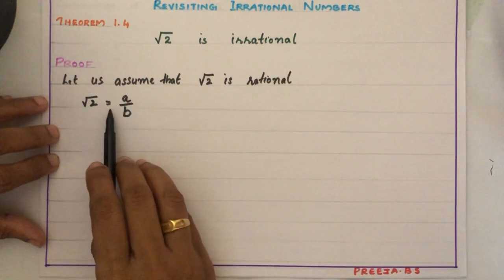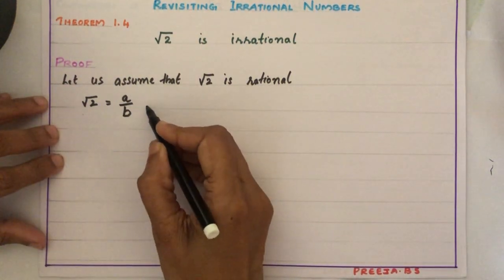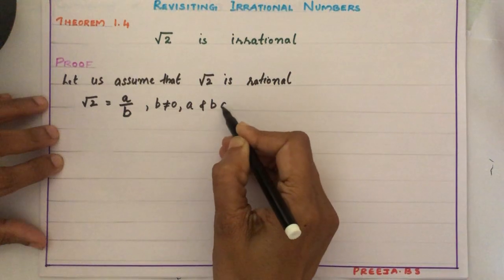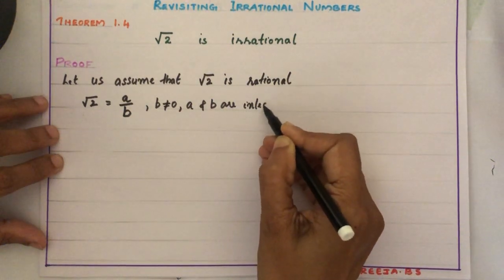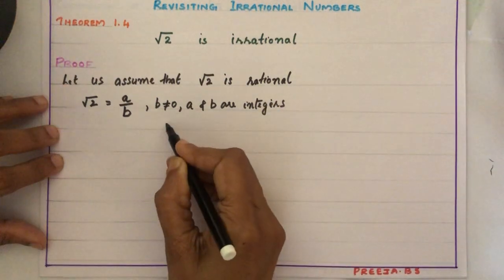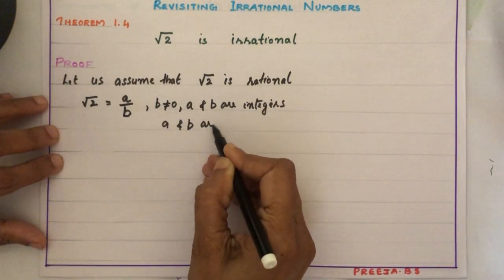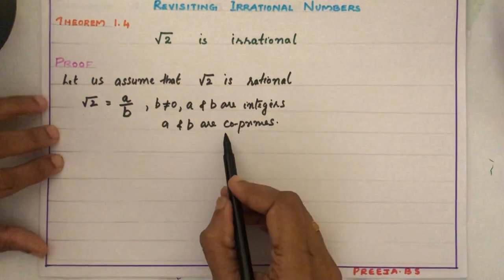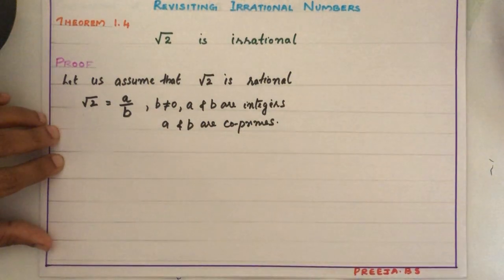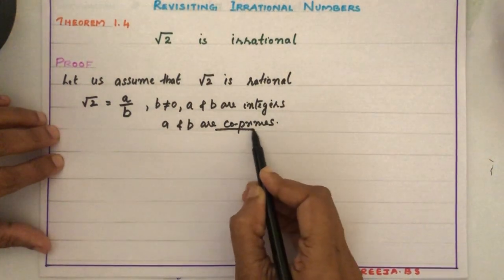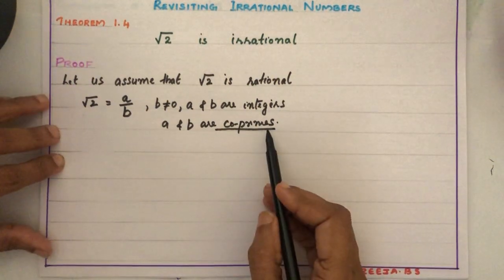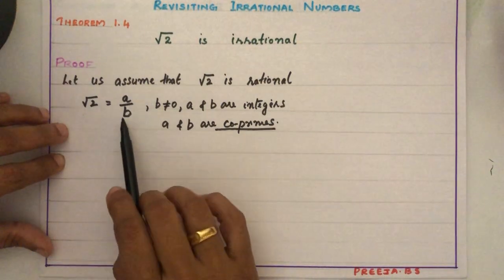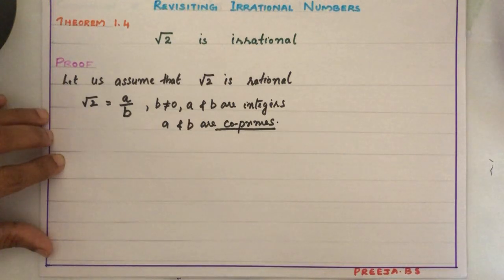So root 2 can be written in the form A by B, where B not equal to 0, A and B are integers, and A and B are coprimes. Coprimes means no common factor other than 1. That is very important in this question. In this proof, coprimes means we have taken A and B such that there is no common factor for A and B other than 1. Okay children.